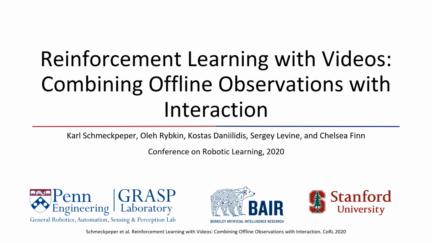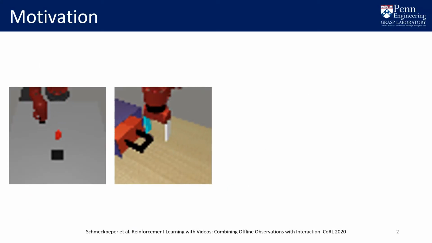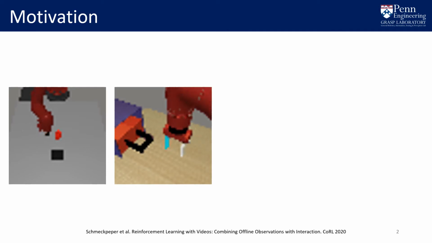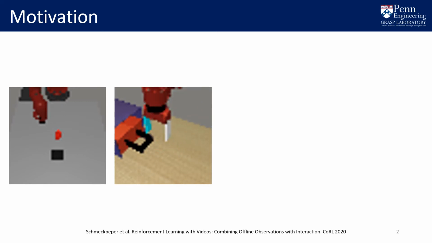Hello, my name is Karl Schmeckpeper, and I will be discussing our work, Reinforcement Learning with Videos, combining offline observation with interaction. Reinforcement learning from scratch is difficult, requiring large numbers of samples to accomplish even simple tasks. Collecting example trajectories through teleoperation can speed up learning, but gathering these trajectories is expensive and time-consuming.